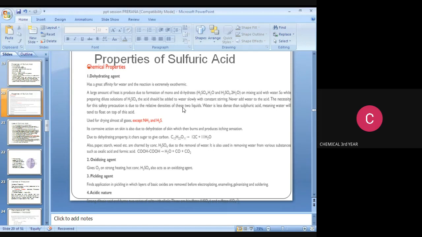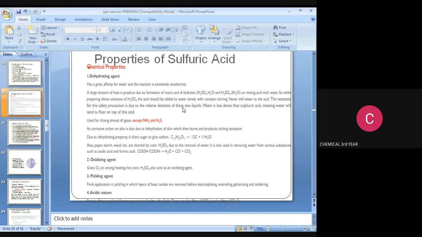Its corrosive action on skin is also due to dehydration of skin, which then burns and produces itching sensations. Due to its dehydrating property, it chars sugar to give carbon, that is C12H22O11 gives 12C plus 11H2O.